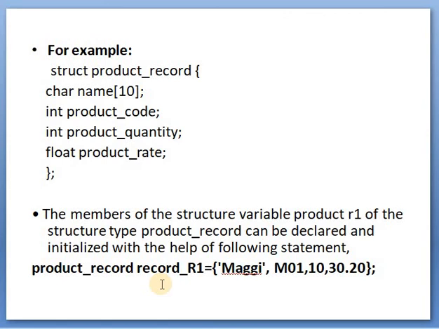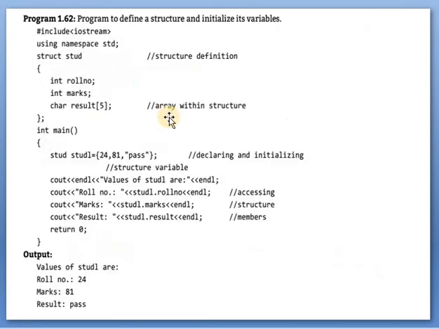If you want to access the product code M01, we have to write the variable of the structure, record R1, dot the member, product code. See here the example.